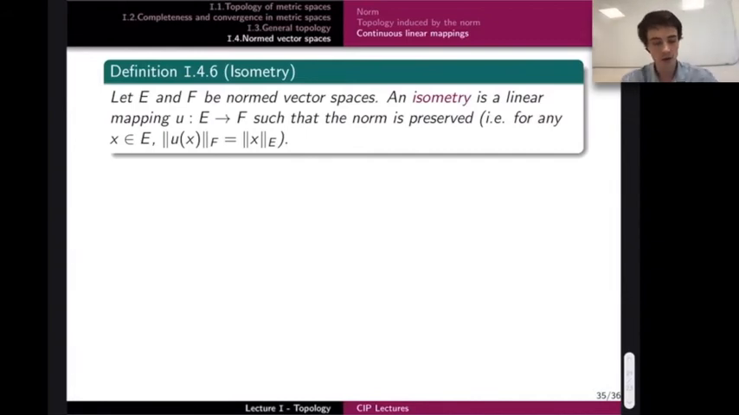So let's first define an isometry. Let E and F be two normed vector spaces. An isometry is a linear mapping such that the norm is preserved. It's written here literally: for any x in E, the norm of the image is equal to the norm of x itself. That's an isometry.